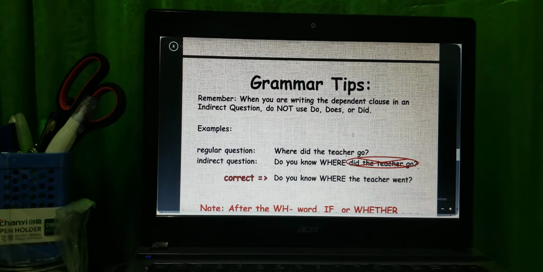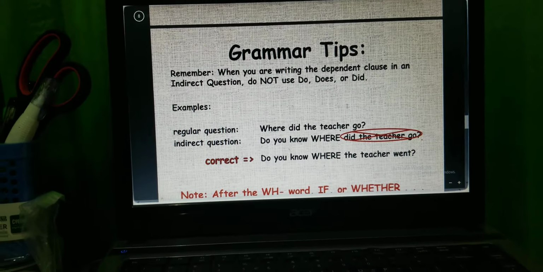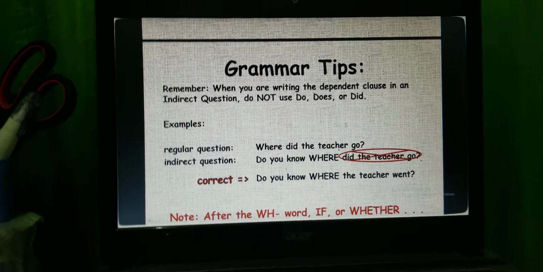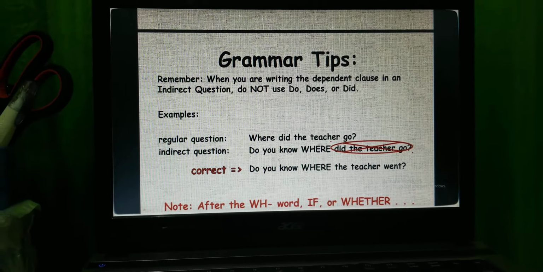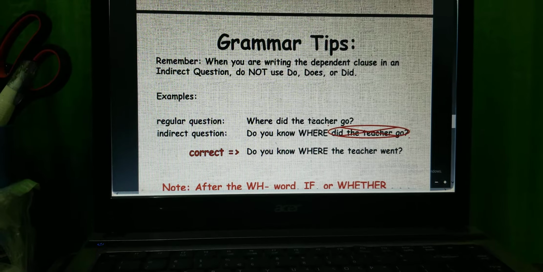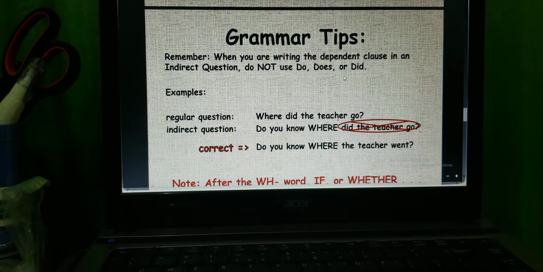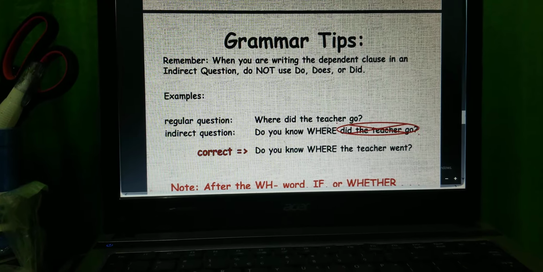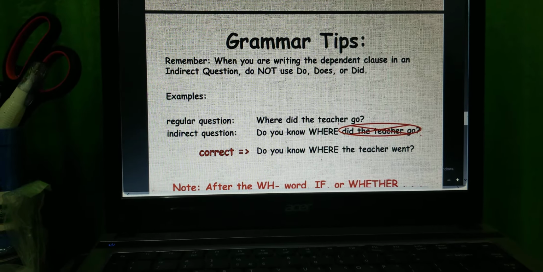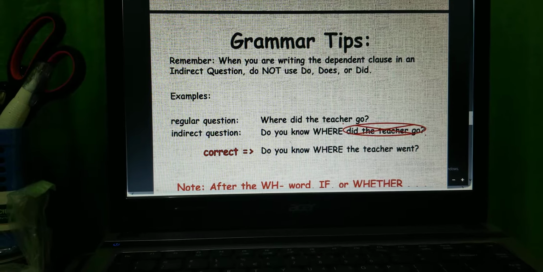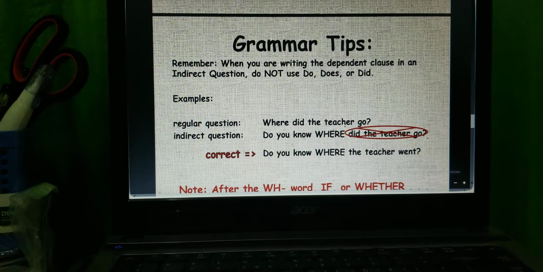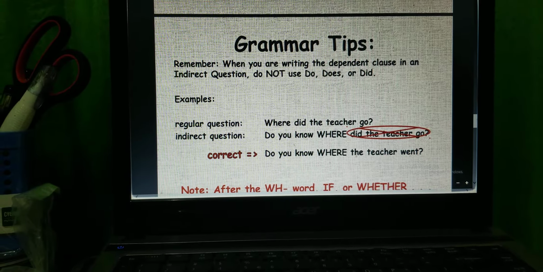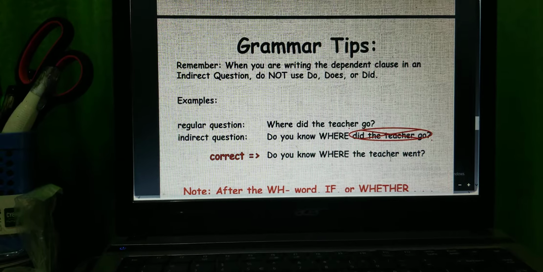Okay, now we take a look at the grammar tip. So remember, when we are writing the dependent clause in an indirect question, do not use do, does, or did. Like the regular question, where did the teacher go? Indirect question, do you know where did the teacher go, here is wrong. You have to change it: do you know where the teacher went? You see?